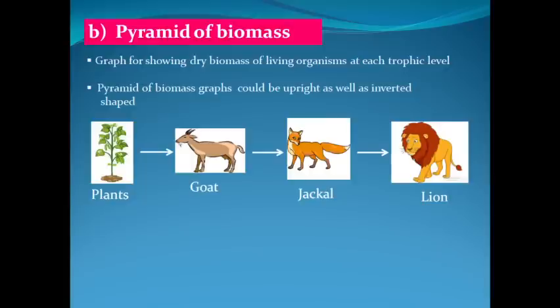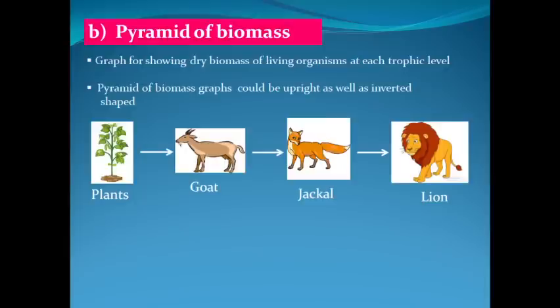These are the graphs for showing dry biomass of living organisms at each trophic level. The pyramid of biomass graphs can also be either upright as well as inverted shaped in different food chains. Meaning in some food chains, the total dry biomass will decrease from producer to top consumer level, while in other food chains, it may also increase from producer to top consumer level.